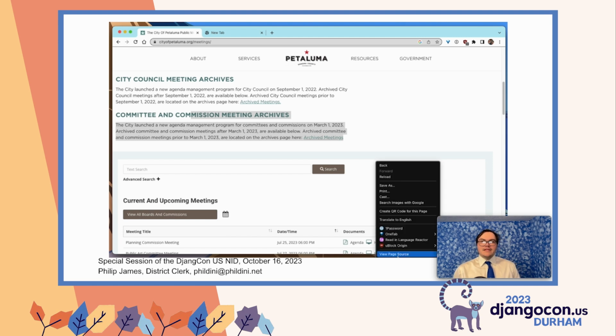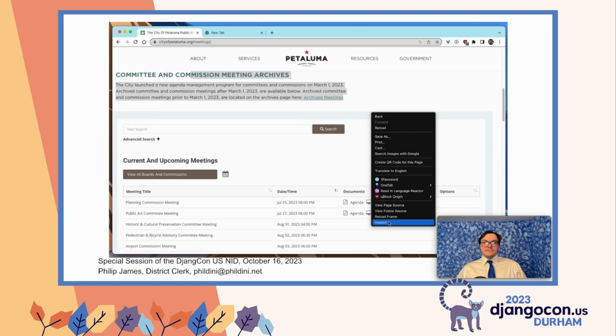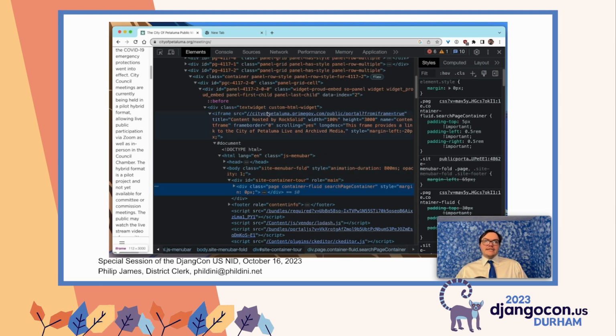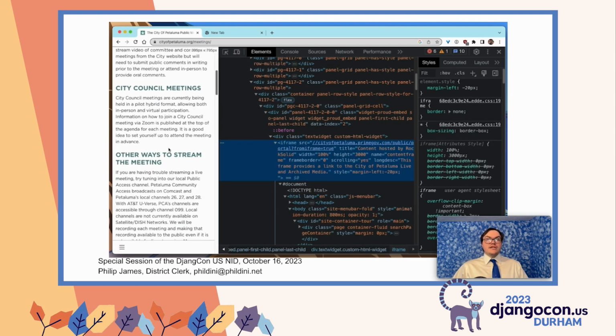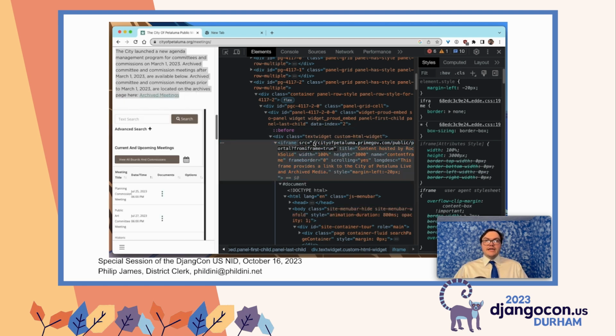This is where we're going to start using the Chrome or Firefox dev tools to really figure out what's going on under the hood. So I'm going to start by looking at the thing that I care about, which is the section that has the minutes. I notice it's an iframe. That's pretty nice and also pretty common. It's an iframe to something called PrimeGov, which seems to be where the city of Petaluma is hosting their